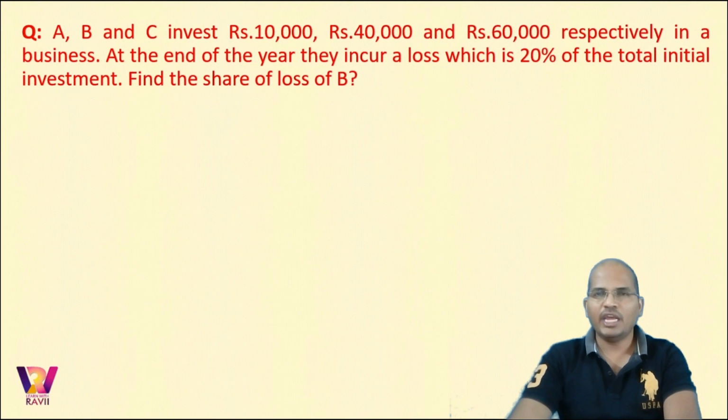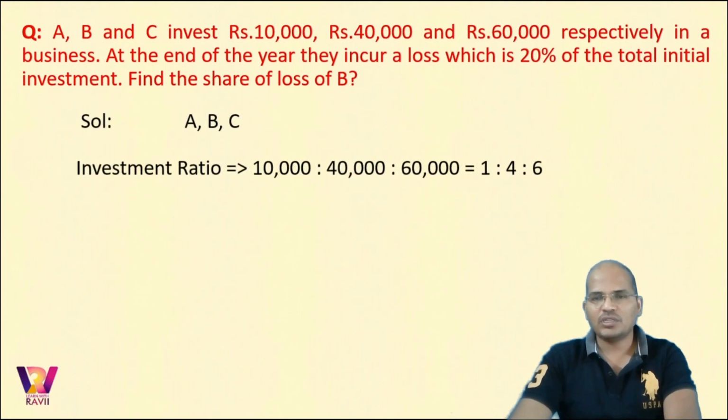Now we have a question where A, B and C invest 10,000, 40,000 and 60,000 respectively in a business. Now at the end of the year they incur a loss which is 20% of the total initial investment. Now find the share of loss of B. This problem is all about finding the loss share. Now what is the first step? He gave us that investments are unequal. Now time is equal. So the investment ratio is 10,000 to 40,000 to 60,000, that would be 1 is to 4 is to 6.